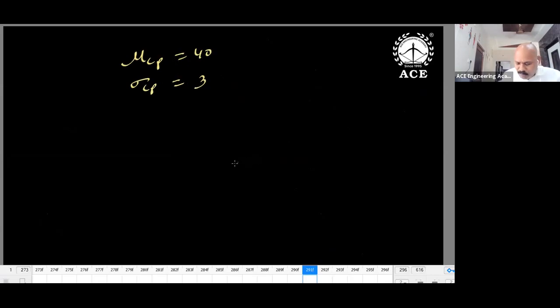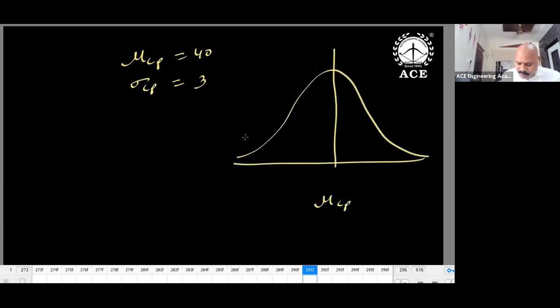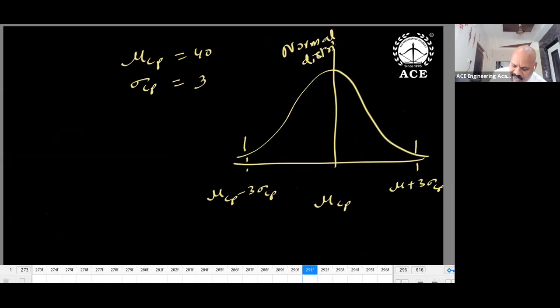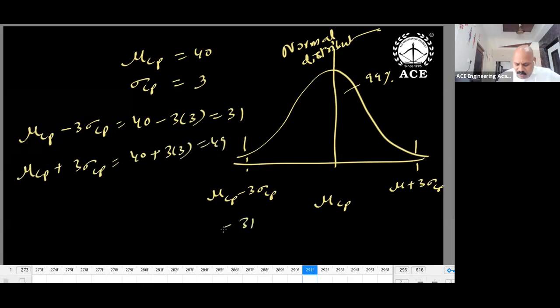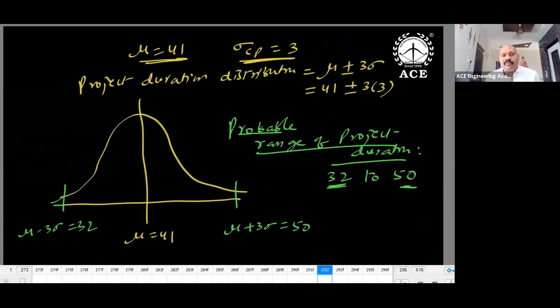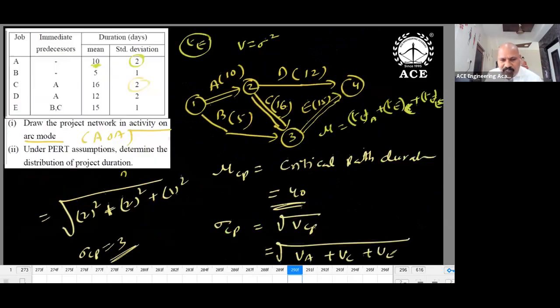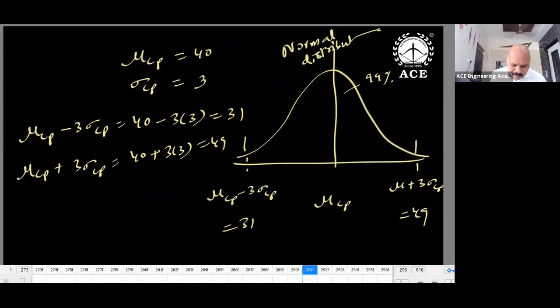And what is the project duration distribution? This is mu CP minus 3 sigma CP to mu plus 3 sigma CP. Project duration follows normal or Gaussian distribution, with lower limit mu minus 3 sigma and upper limit mu plus 3 sigma. And what is the confidence level you are using? 99%. So mu CP minus 3 sigma CP: 40 minus 3 into 3, 31. Mu CP plus 3 sigma CP: 40 plus 3 into 3, 49. So 31 to 49 is the project duration distribution. Okay, sorry. Mu is equal to 41, I think, in this case. Mu is equal to 41, so 32 to 50.